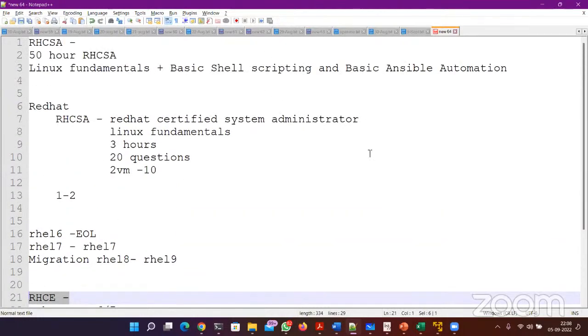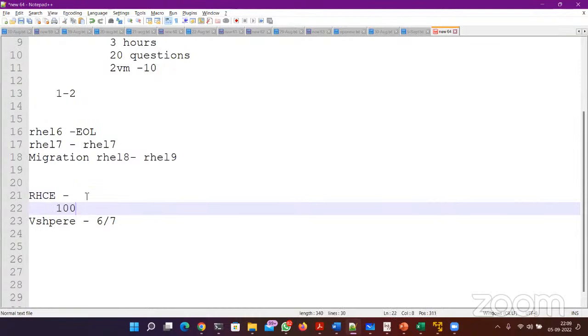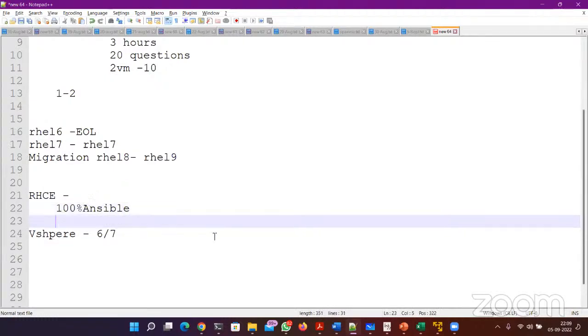Yeah. For the RHCE, the basic Ansible automation is the starting point. RHCE is 100% Ansible, which means you need to have complete knowledge of the Ansible automation tool. There are 25 topics in Ansible automation, starting from the basics to advanced: roles, variables, loops, conditions. There are so many things, Ansible Galaxy.